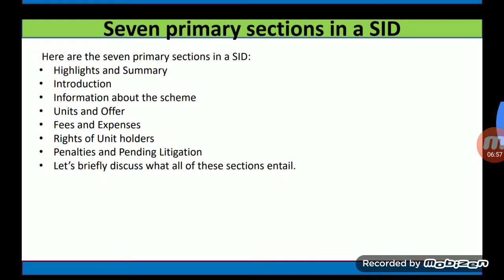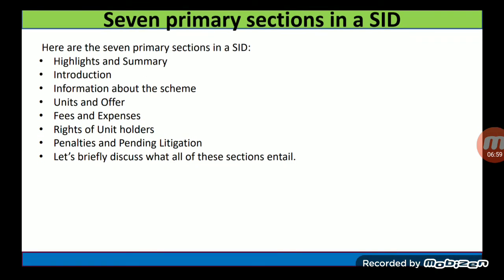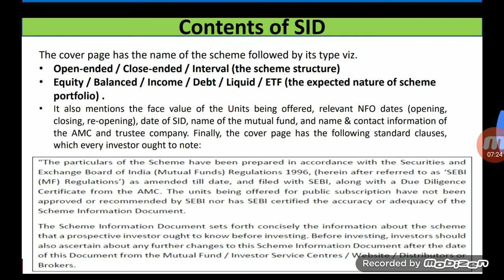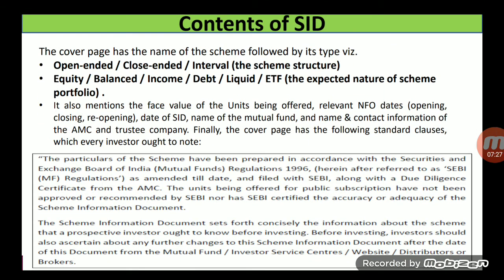What are the sections included in the SID? There are 7 primary sections of the scheme information document. That is, number 1, highlights and summary, introduction, information about the scheme, unit and offer, fees and expenses, rights of unit holders, penalties and pending litigations, and all these sections we are going to discuss step by step.